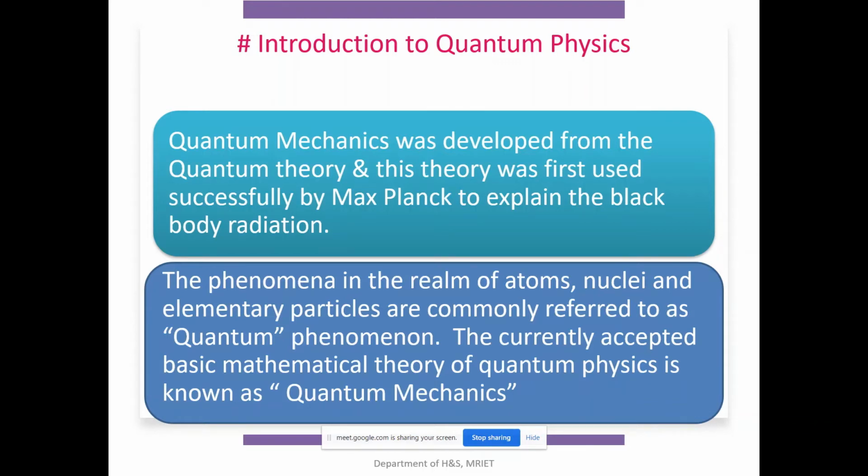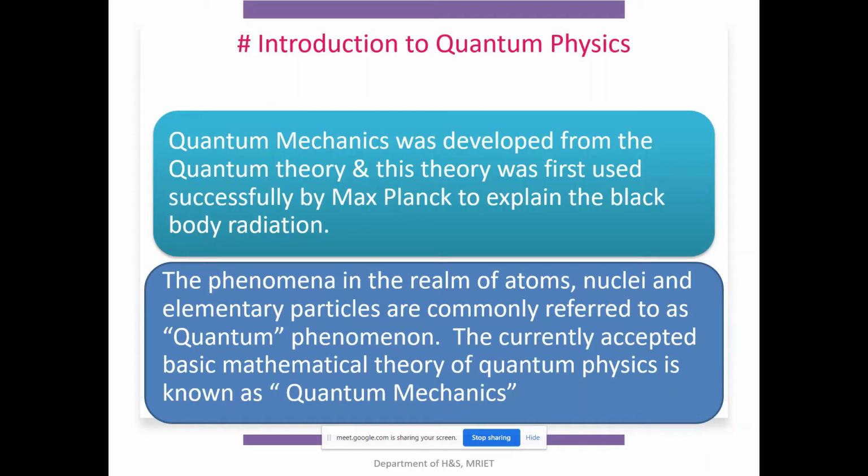So we can say that the quantum theory proposed by Max Planck is the origin of quantum mechanics, or in other words, quantum mechanics was developed from the quantum theory proposed by Max Planck.